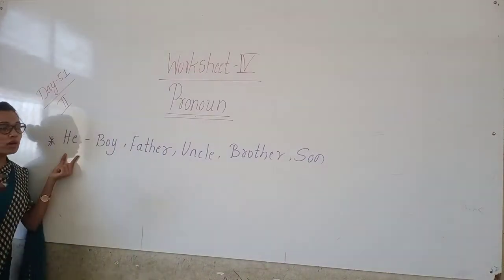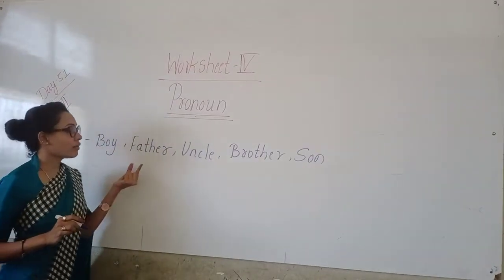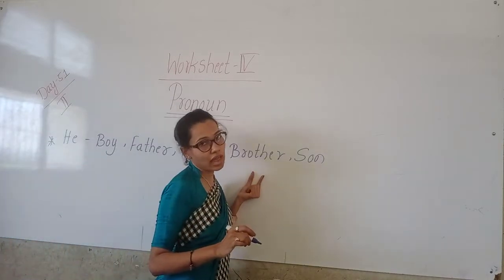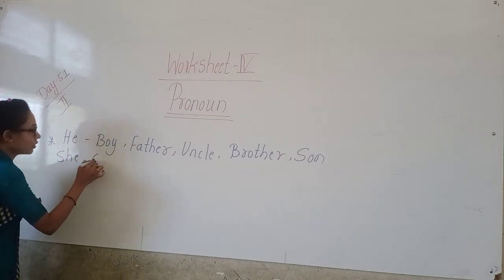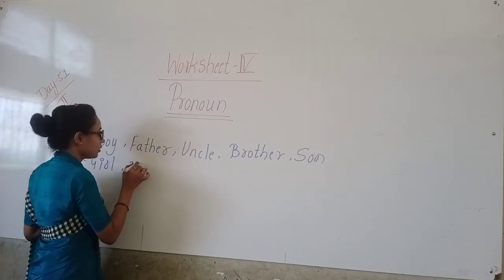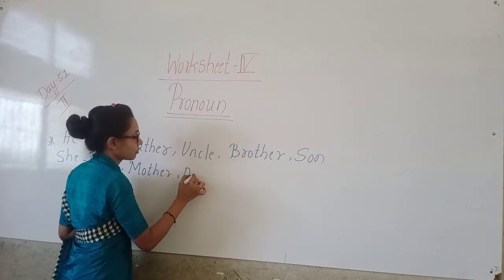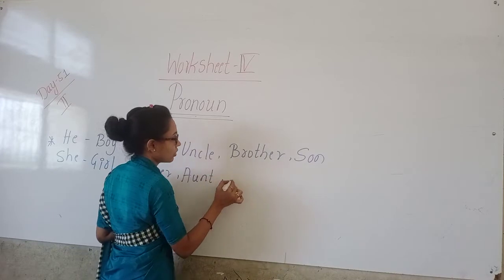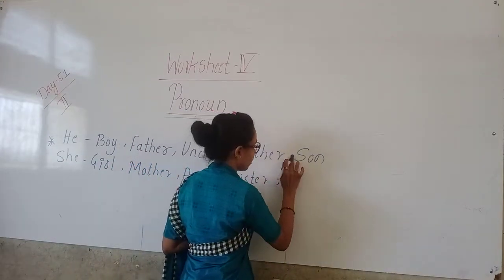"He", remember carefully. The word "she" we are using for girl, mother, auntie, sister and then daughter.